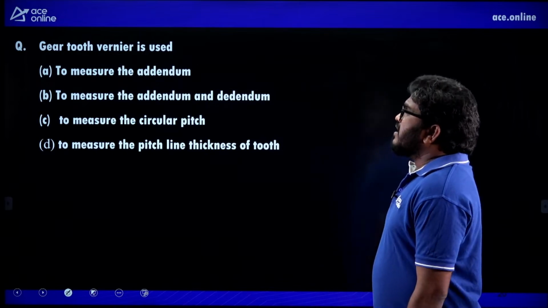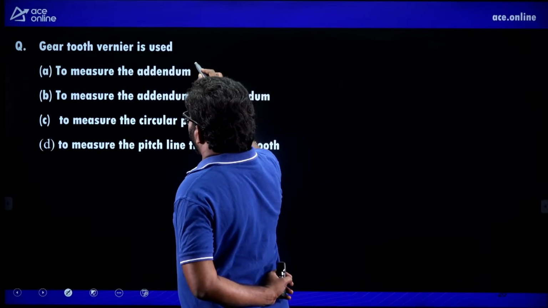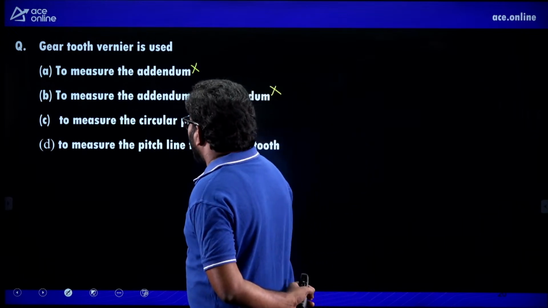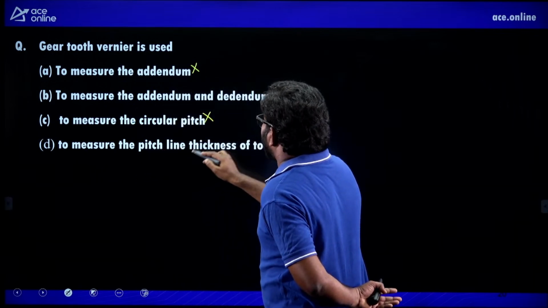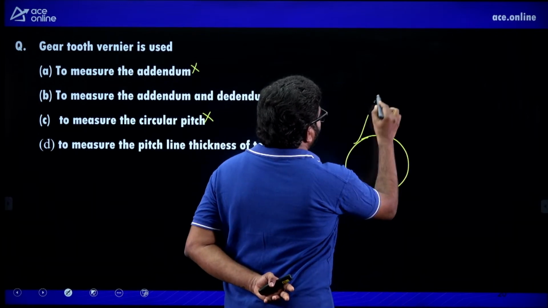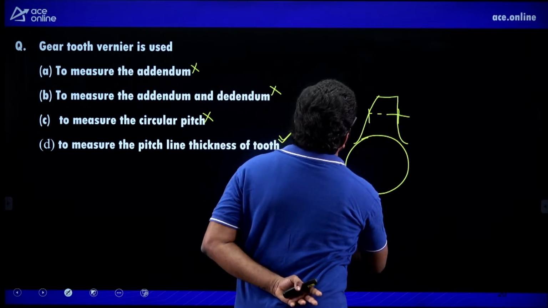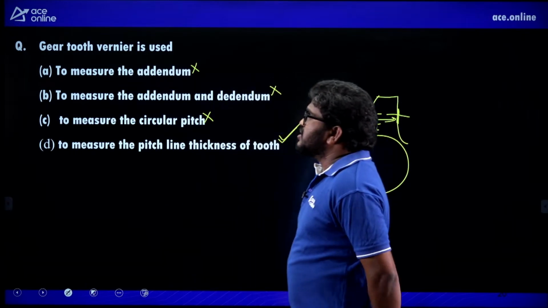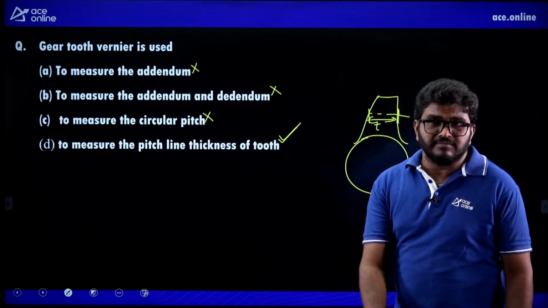Next. Gear tooth vernier is used to measure the addendum? No, not correct. To measure the addendum and dedendum? Not correct. To measure the circular pitch? Not correct. It is used to measure the pitch line thickness of the tooth. Let us say this is the pitch line thickness of the tooth. So this is what we are using. So the gear tooth vernier is used to measure the pitch line thickness of the tooth.